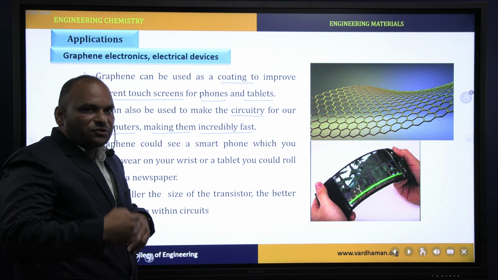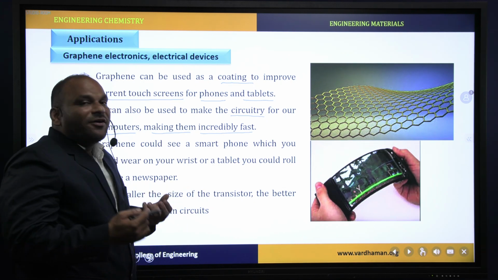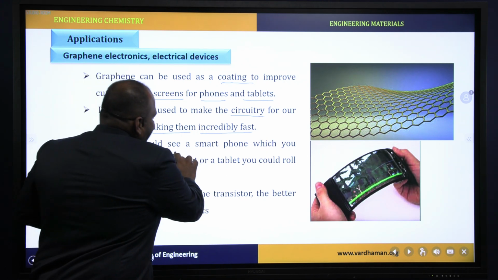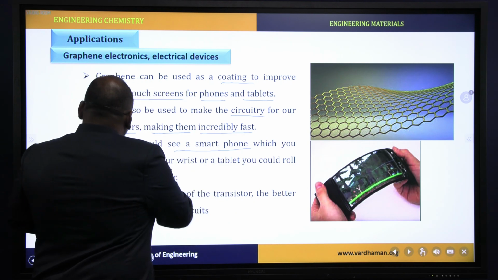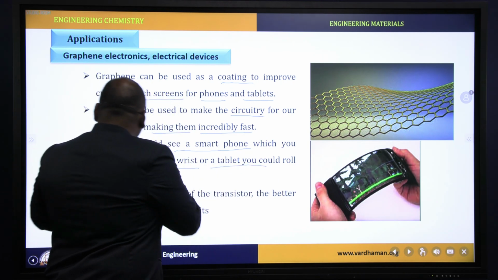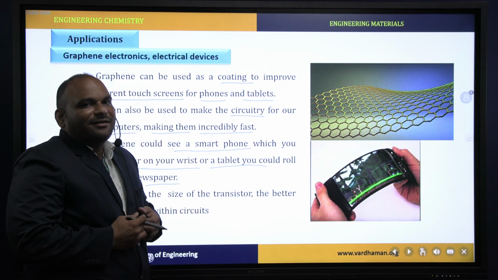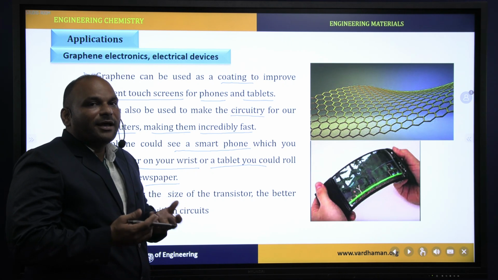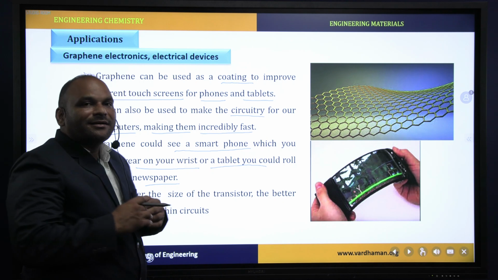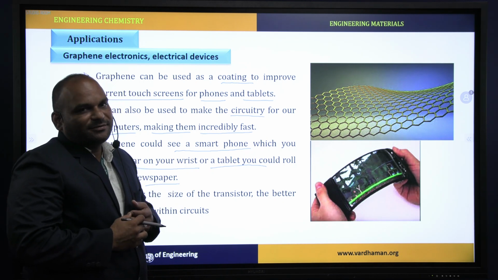Graphene could see a smartphone which you could wear on your wrist, or a tablet you could roll up like newspaper. By using graphene, we can make mobile phones like wristwatches and tablets which we can roll like newspaper.